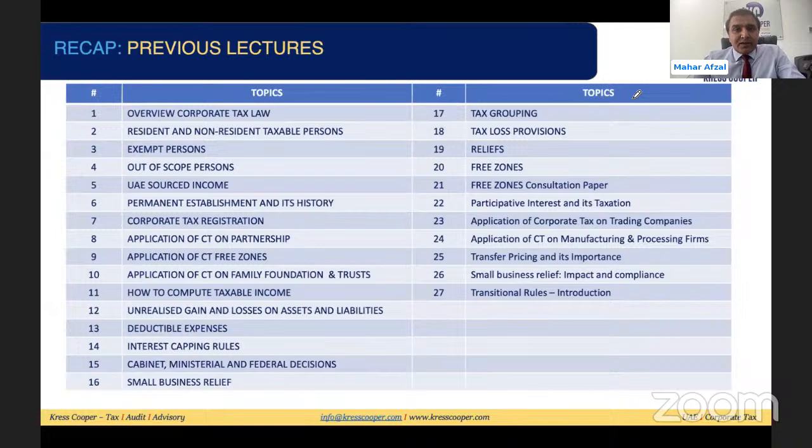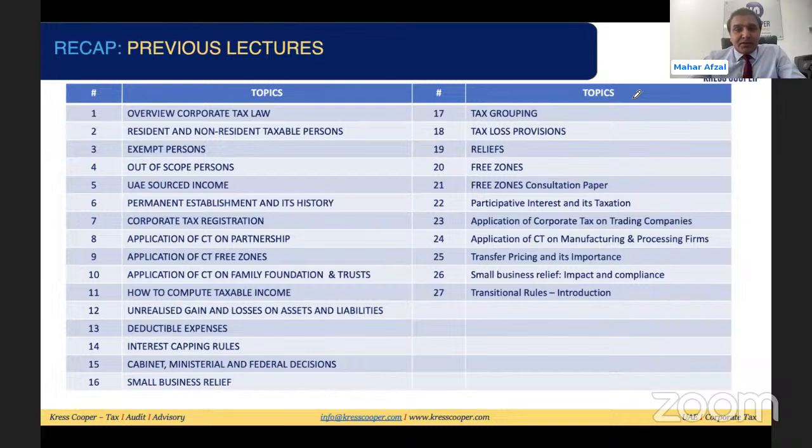In the last lecture we discussed transitional provisions, and in the webinar before this we discussed small business relief. In webinar 20 on transfer pricing, we discussed application of corporate tax on manufacturing and processing firms. We'll discuss application of corporate tax on trading companies. Participation interest and the free zone consultation paper were discussed in detail. We also discussed free zones, reliefs, tax losses, tax grouping, small business relief, and many other webinars.